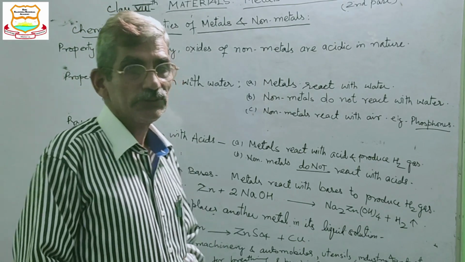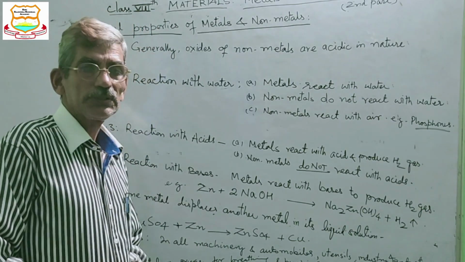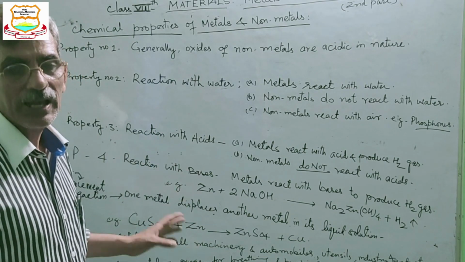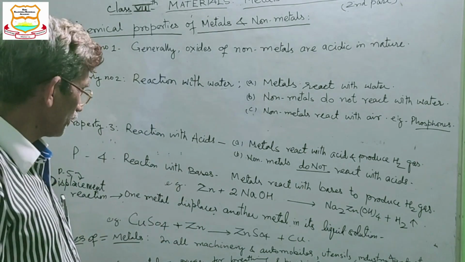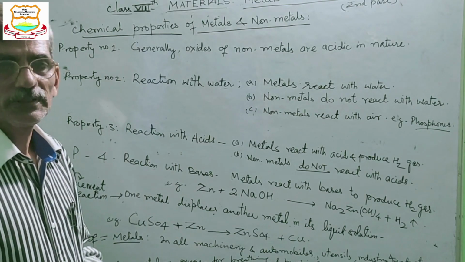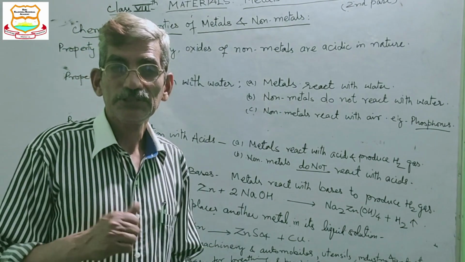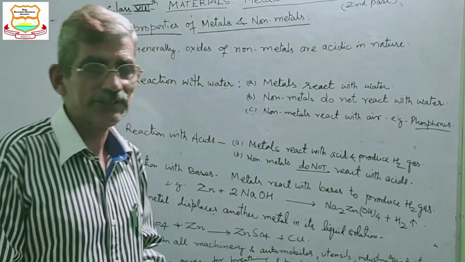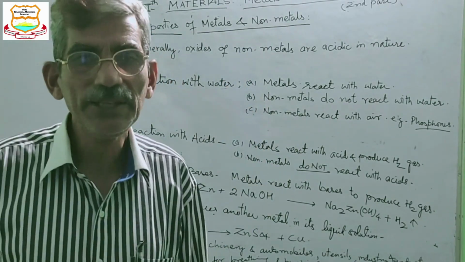So this was all about the chemical properties of metals and non-metals and their uses. This way this chapter is over in two parts: the first is physical properties, and the second is chemical properties and their uses.